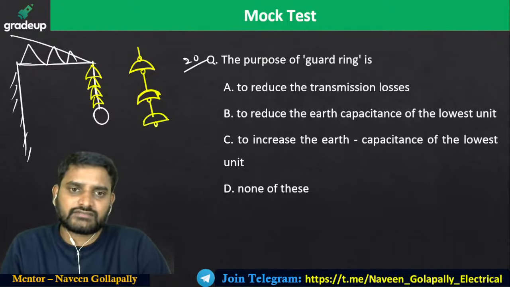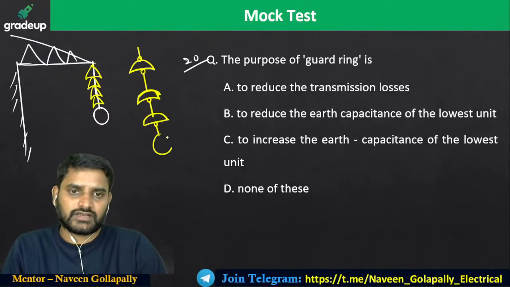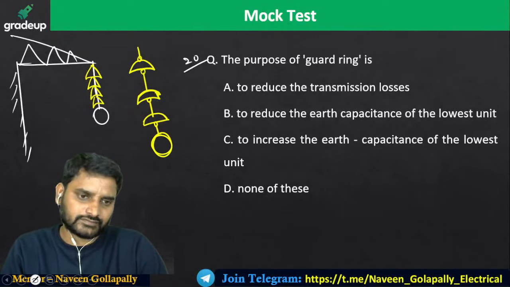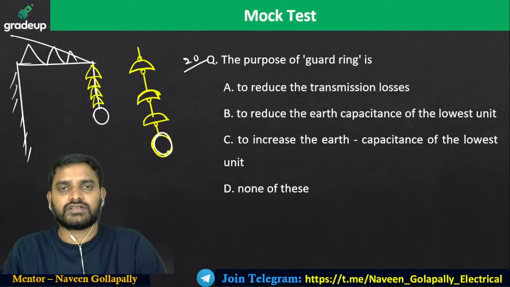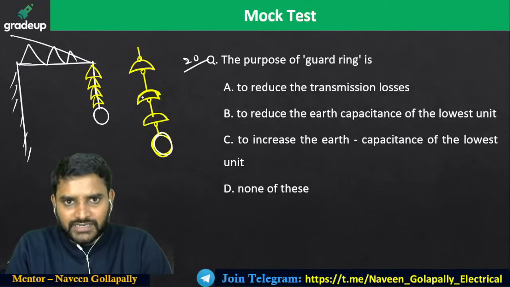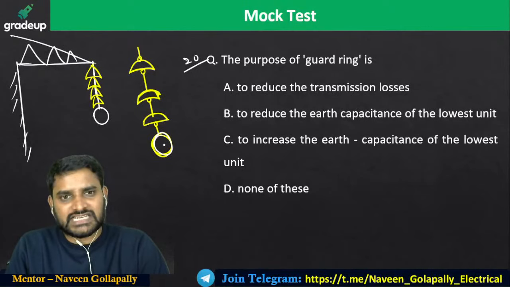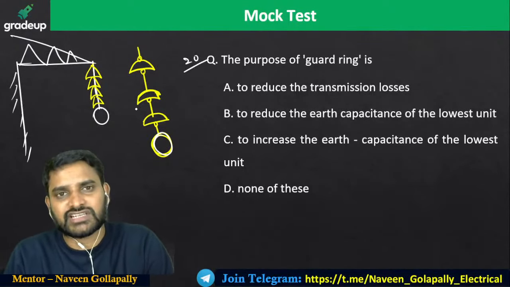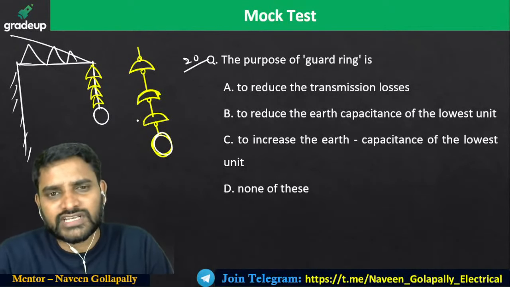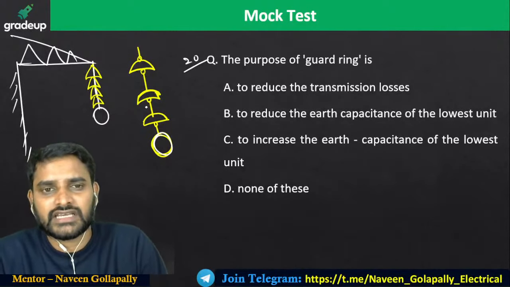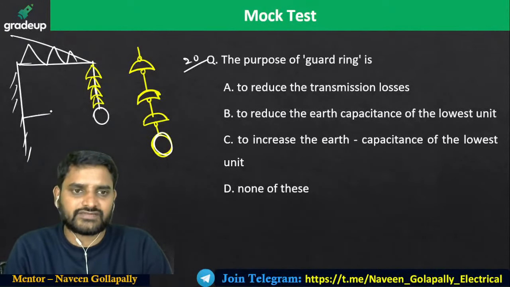So porcelain material, you'll be having like this. So here is my power conductor. Because of this metal pin and the voltage establishment across these insulators, the voltage distribution across the insulators will change because of this shunt capacitance effect.